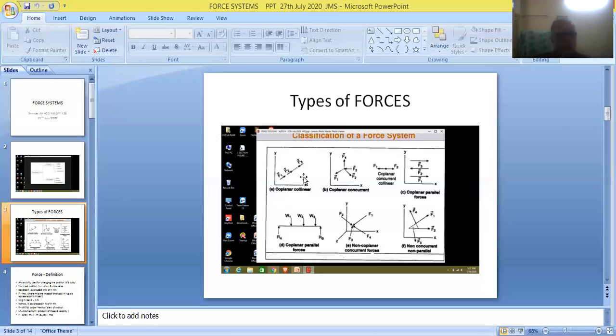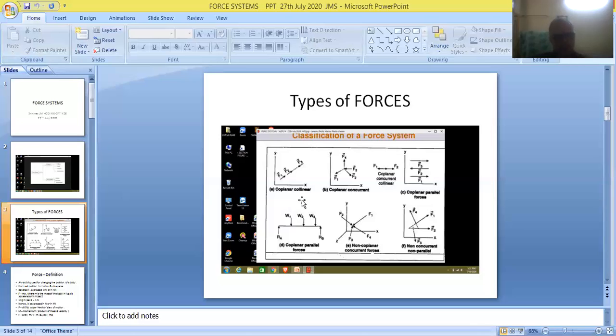So all the forces are acting in the same plane. They are acting in the XY plane, that is, in the same plane. Therefore, they are called coplanar forces. So friends, these three forces are acting in the same plane, and they are called coplanar forces. And additionally, they are acting along an inclined straight line, therefore they are called collinear forces.